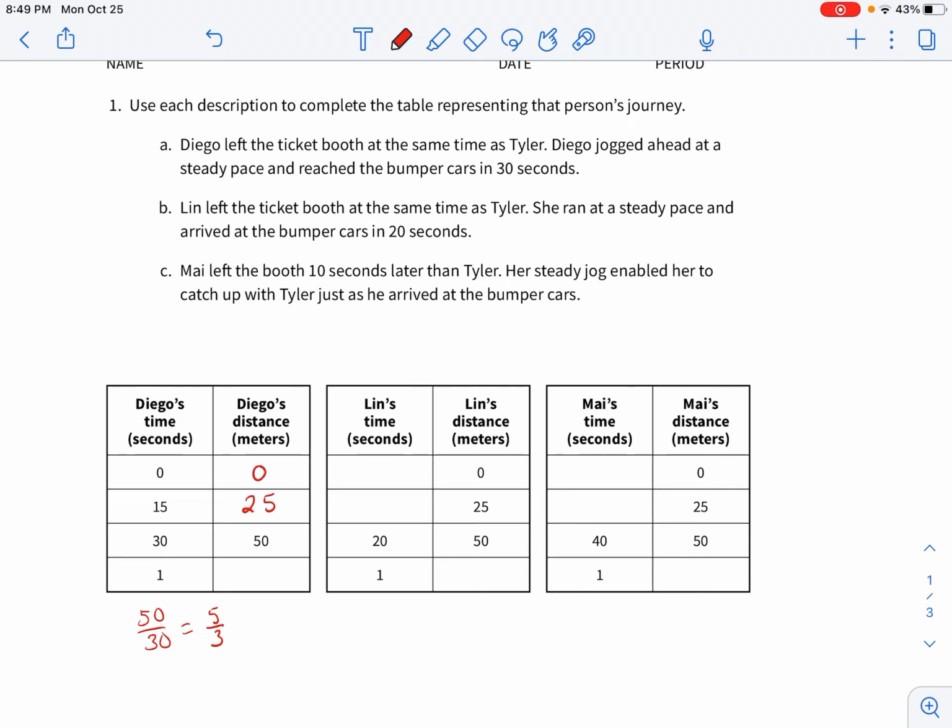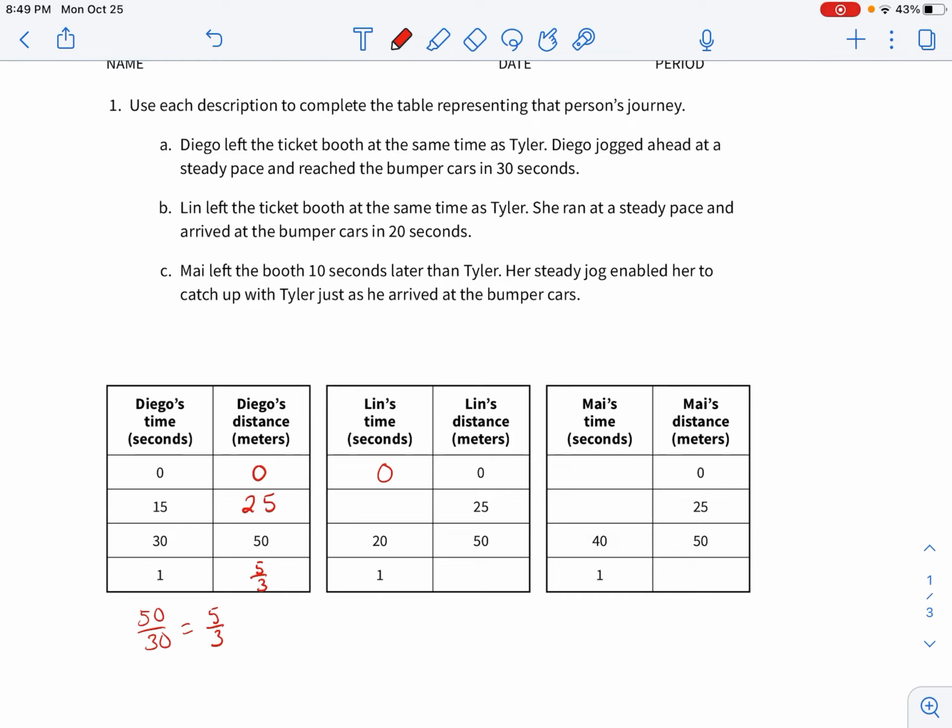Diego's distance at 0 is going to be 0. And then at 1 second, he's gone 5/3 meters. Sorry, not 5.3, 5/3 meters. So 1 2/3 of a meter. Okay, Lynn, so same thing. We know that at 0 seconds, she went 0 meters.